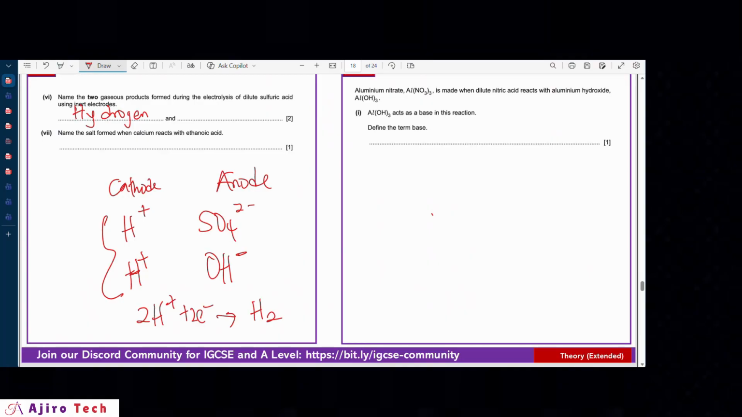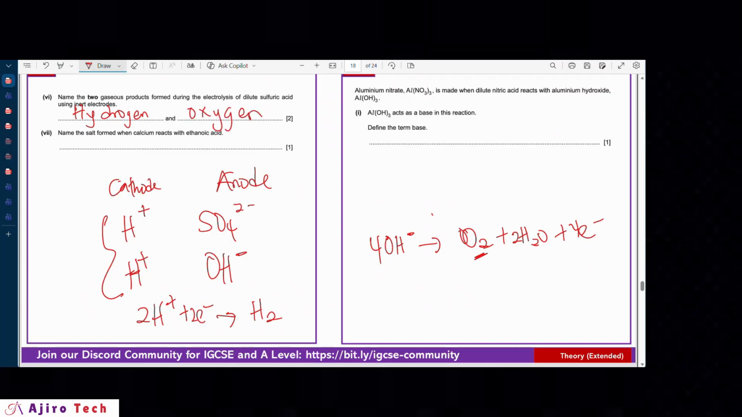For sulfate and hydroxide, remember the rule is the less reactive one is deposited. So in this case, the hydroxide is less reactive, so it's deposited. And whenever hydroxide is deposited, we're going to have oxygen gas, we're going to have water, we're going to have the electrons. So we're going to have 4 here, 2 here, and 4 here. So we're going to have bubbles of oxygen gas produced. Right here, we'll have oxygen.